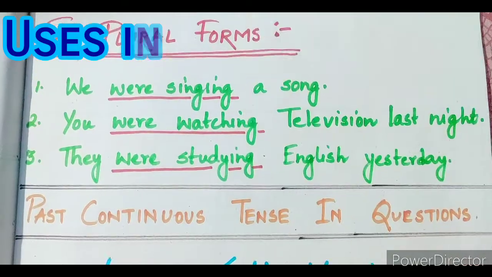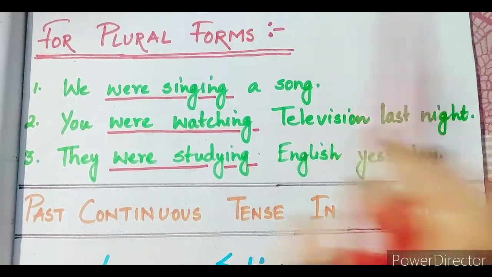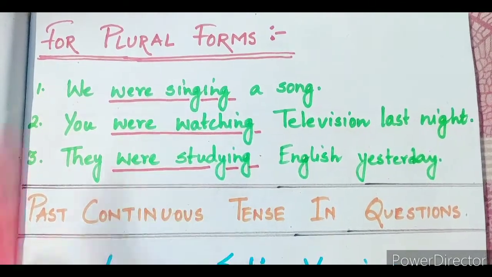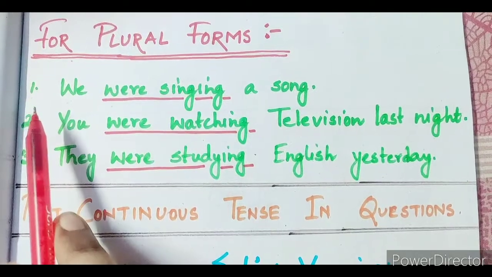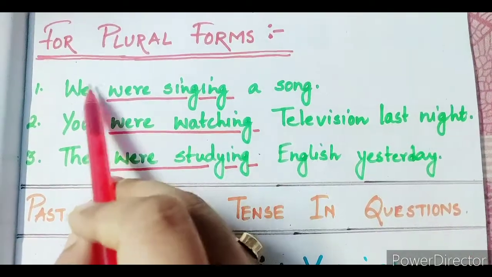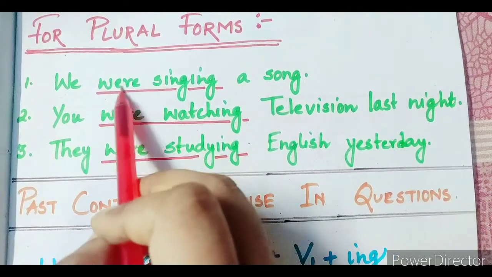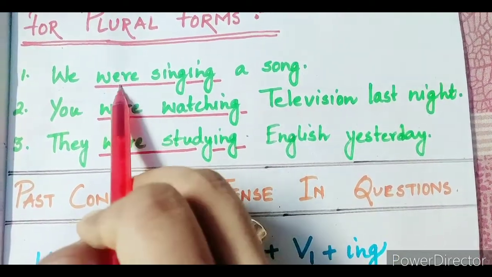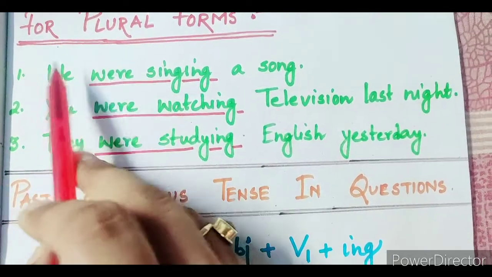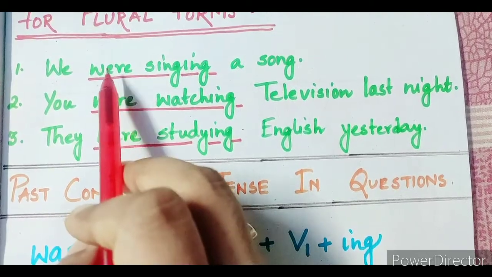Now let us see how to form the past continuous tense for the plural forms. The first example: we were singing a song. Since we are using the plural form we, we are going to use the auxiliary verb were. As I had told you, with the singular forms we are going to use was, and with the plural forms we are going to use were.